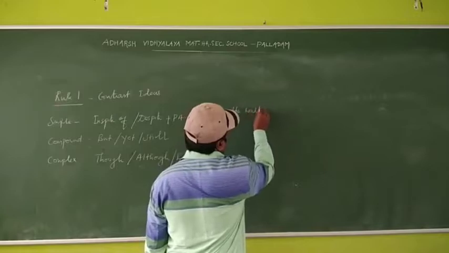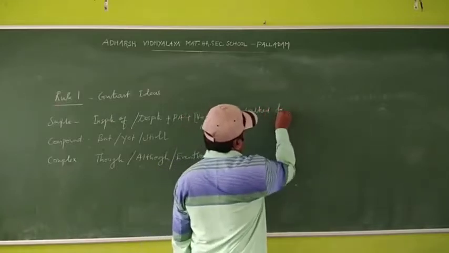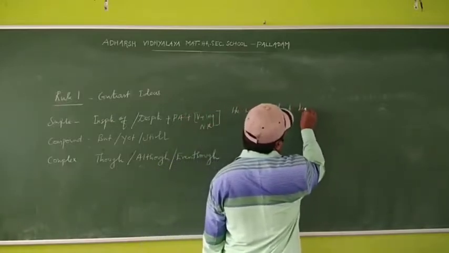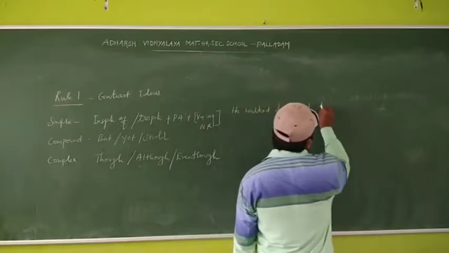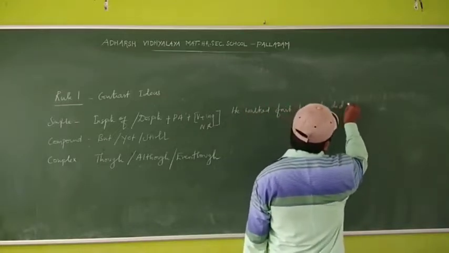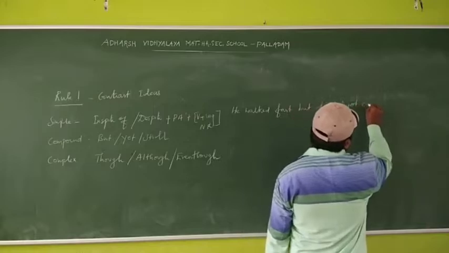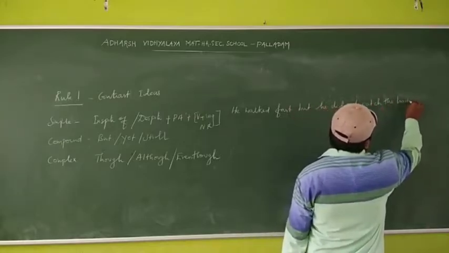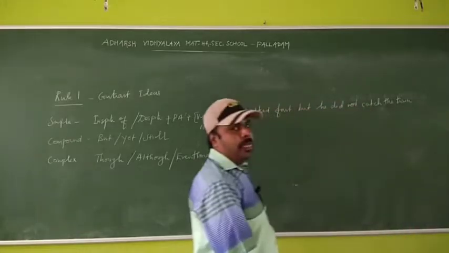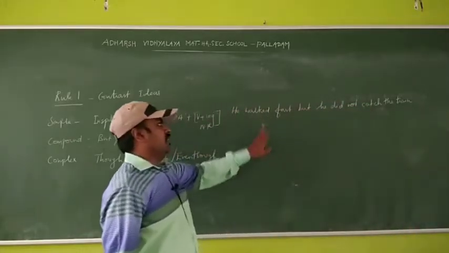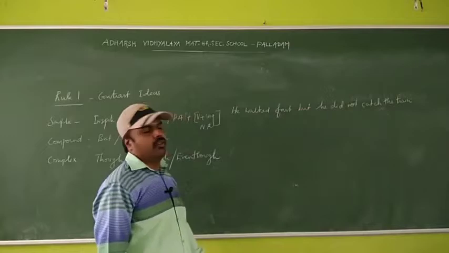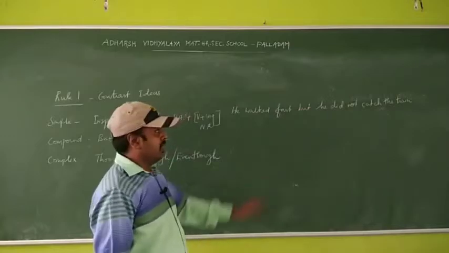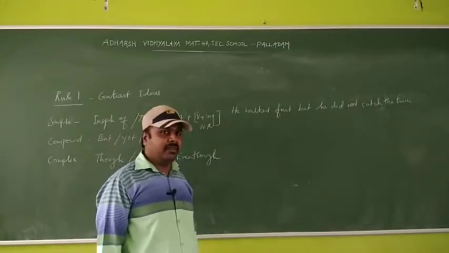He walked fast, but he did not catch the train. Can you identify the sentence?